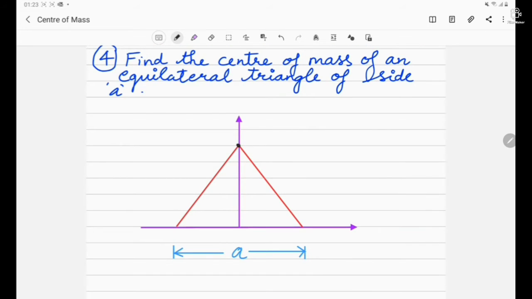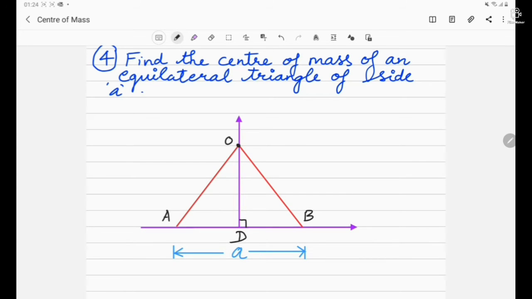Find the center of mass of an equilateral triangle of side a. For an isosceles triangle, we have already discussed and found that the center of mass, if this is an altitude, should lie 2 by 3 from the point O. So first of all, we have to find out the length of this OD.